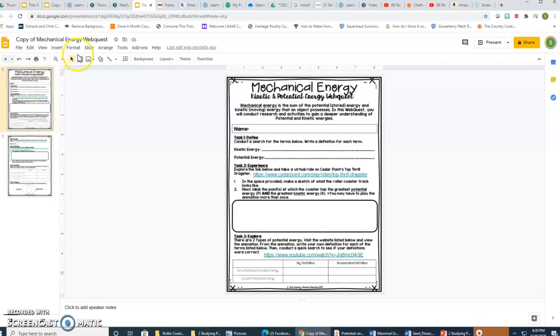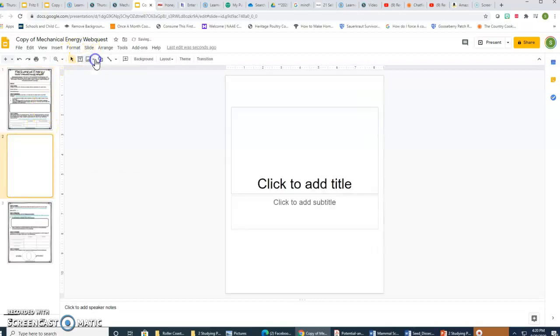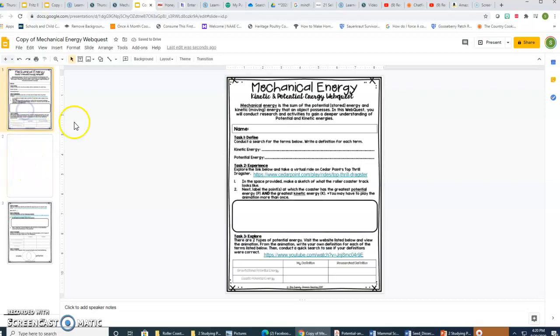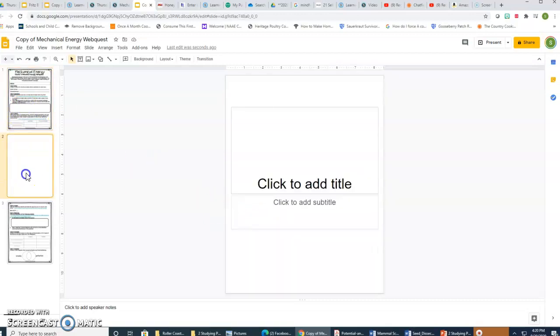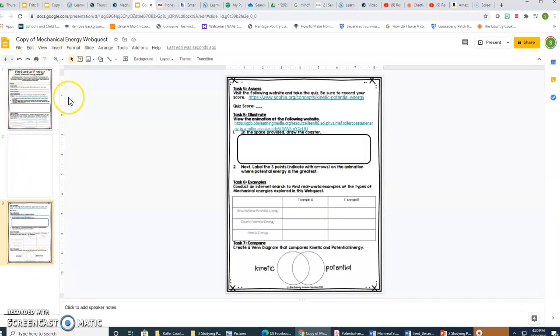You can go ahead and insert a slide and type your answers in that, or print this off and take a picture of it and upload your picture into this slide, and then do the same for the next one.